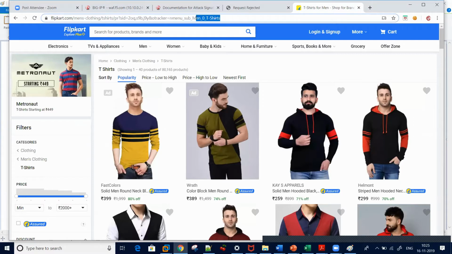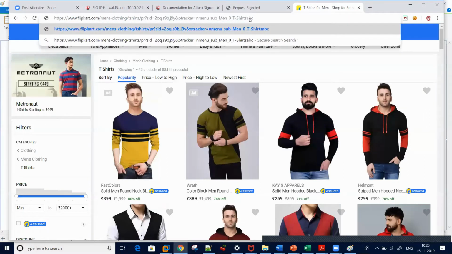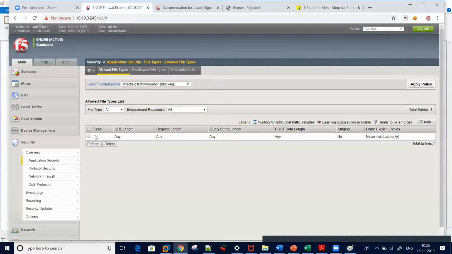Anything coming after the question mark is the query string. So if I enter A, B, C, D, E, F, I want to protect it, because a hacker can buffer overflow your request. They can enter a huge length of request in the query string, but you want to protect it. So I want to define that any query string greater than 50, suppose I define here. Okay, I go here.